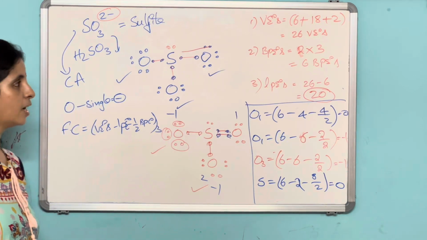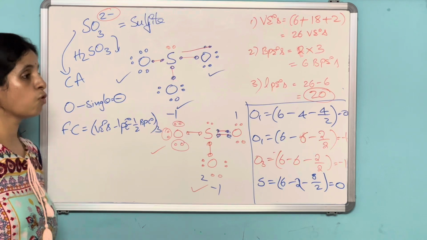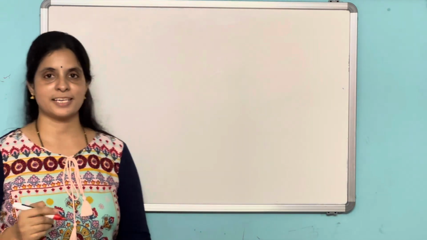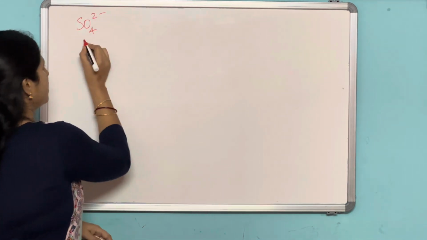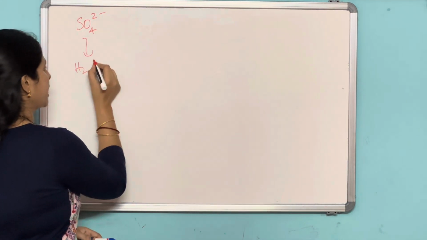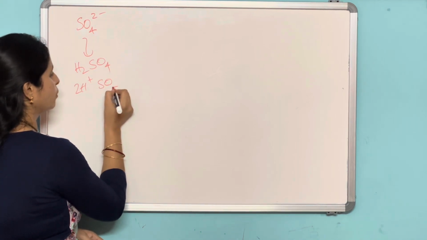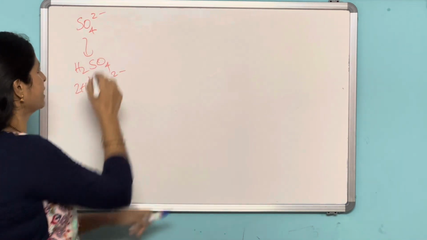Next we'll discuss another example, that is SO4 2-. SO4 2 minus, I told you already, is derived from sulfuric acid, H2SO4, which is 2H plus and SO4 2 minus. So it is sulfuric acid, and this is sulfate.